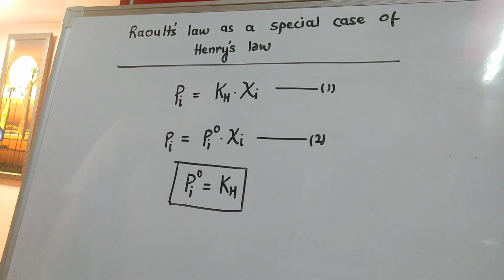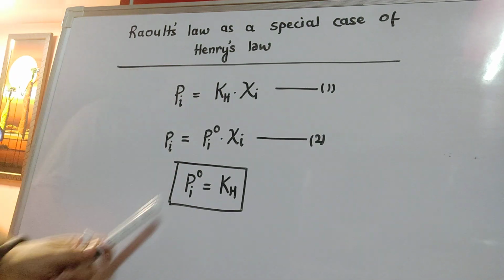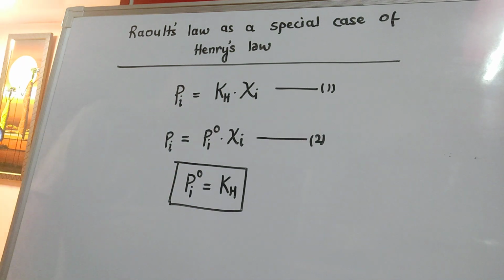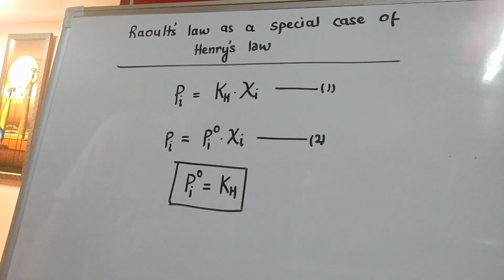So carbon dioxide is a chemically different substance and water is a chemically different substance. But when we discuss Raoult's law, chemically both the liquid as well as the vapor were the same. Physically they were different. And that is how we can understand the difference between Henry's law and Raoult's law. Okay, thank you.